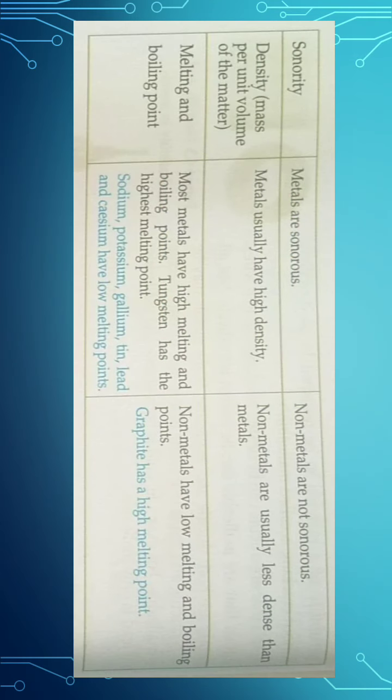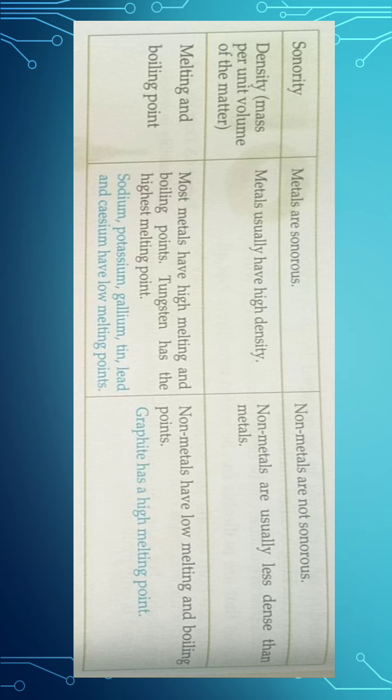Some more properties are there. First is sonority. Sonority is the property of making a ringing sound when it is struck hard with anything, with a hammer or a stick. So metals are generally sonorous while non-metals are non-sonorous.